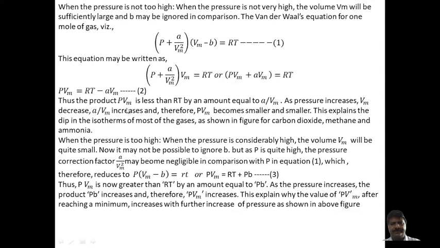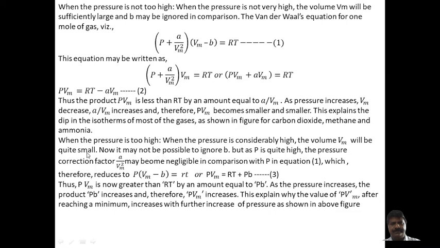Thus the product PVm is less than RT by an amount equal to A/Vm. As the pressure increases, Vm decreases and A/Vm increases, and therefore PVm becomes smaller and smaller. This explains the dip in the isotherms of most gases, as shown in the figure for carbon dioxide, methane and ammonia.